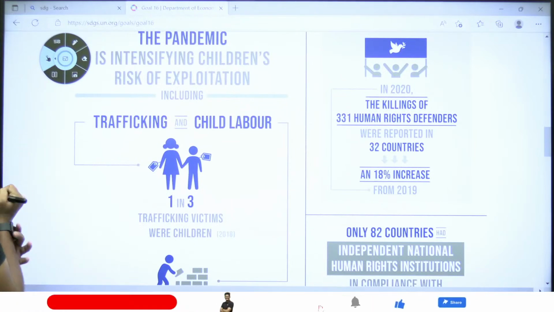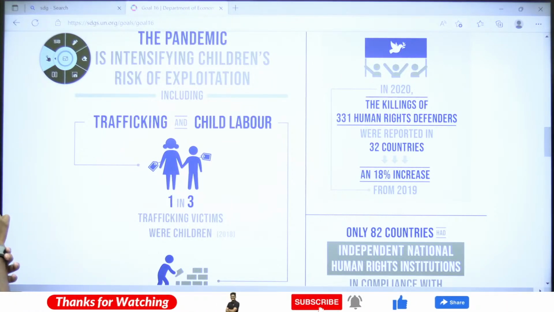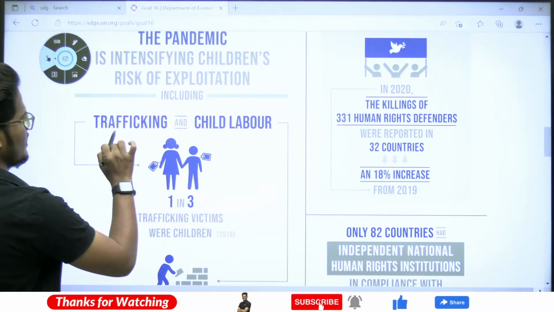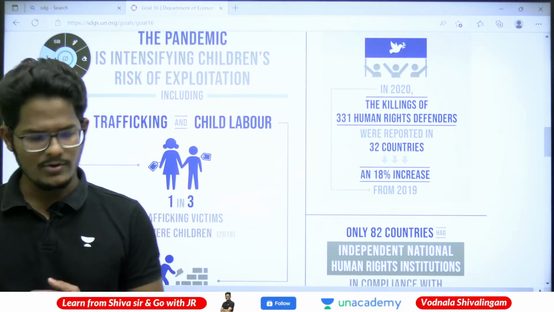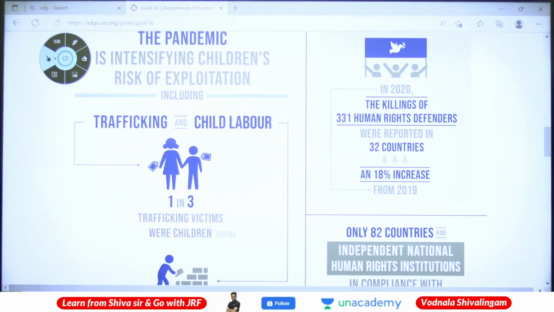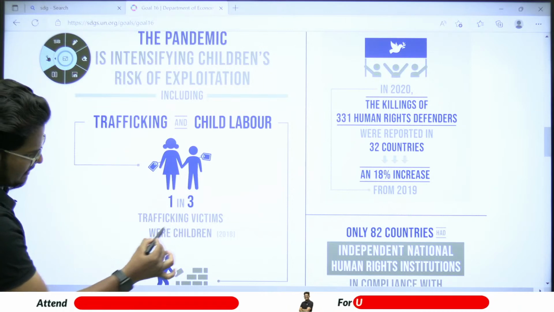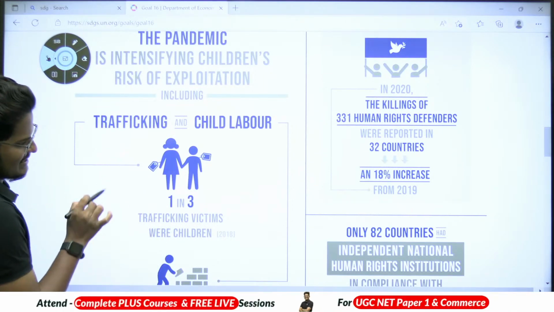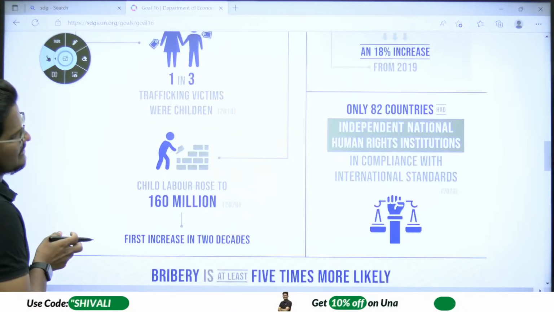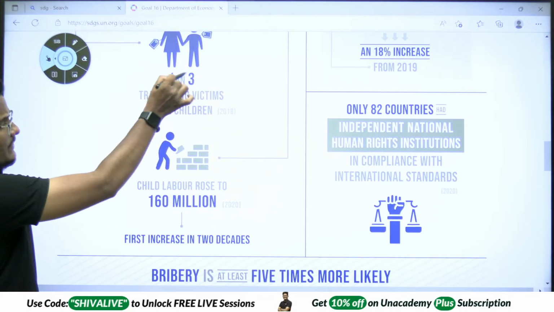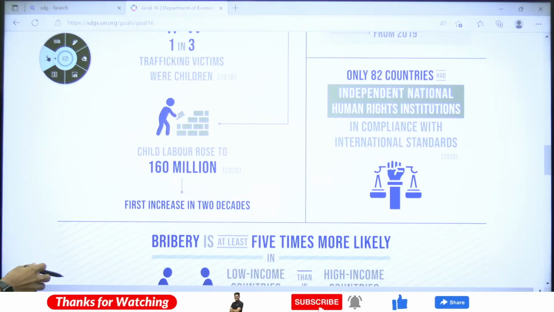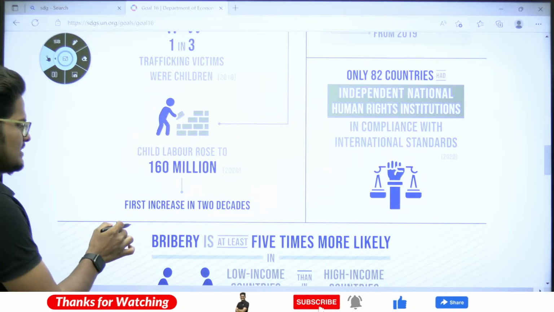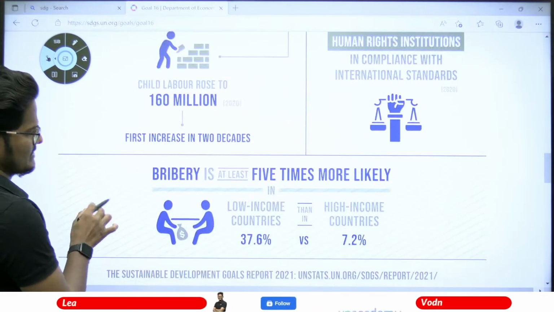The pandemic is intensifying children's risk of exploitation, including trafficking and child labor. These are the two major problems. One out of 3 trafficking victims are children; the remaining are adults. Child labor rose to 160 million in 2020, the first increase in 2 decades, and the highest increase.